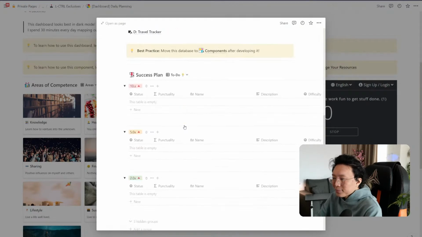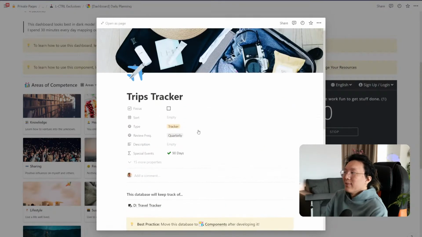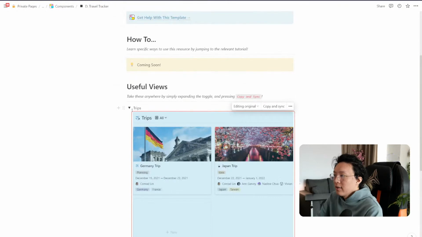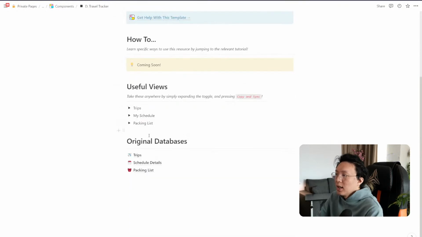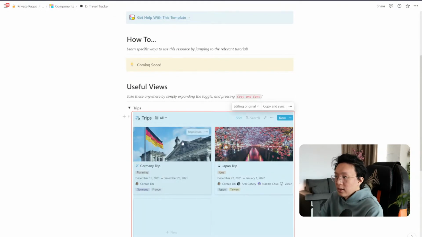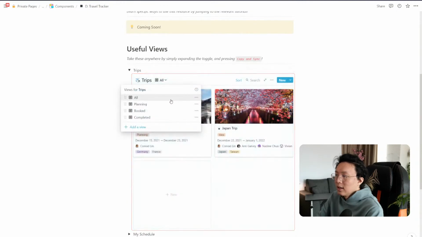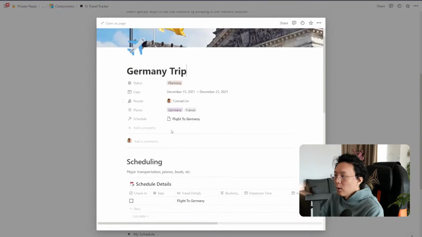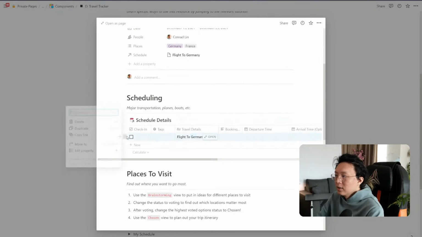So yeah, that's it from me, guys. I hope you really enjoyed what we just built. As a recap, we've built a very nice custom database that helps us create a workflow when we have an upcoming trip. Whenever we have an upcoming trip, we can easily plan out the trip that we are going to go on. We can see easily what's been planned, what's booked already, what's completed. When we open up each one, we can see the different schedules that we have.